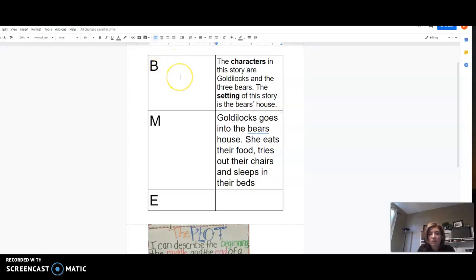I think right here I want to go back and add a little detail to the sentence. Goldilocks goes into the bear's house when they are gone. I think that was important.